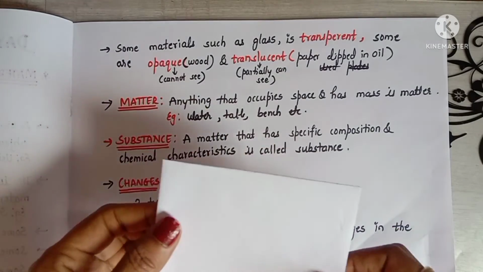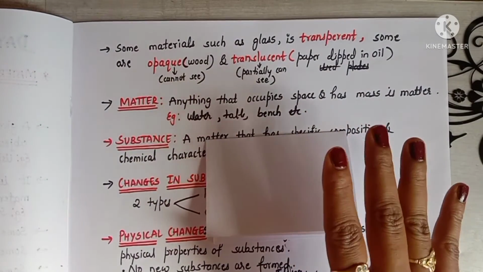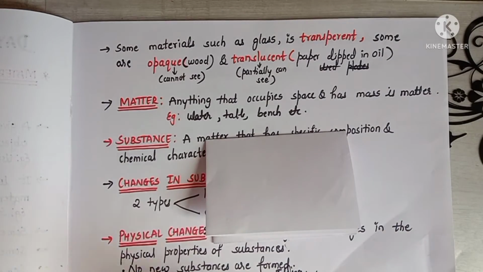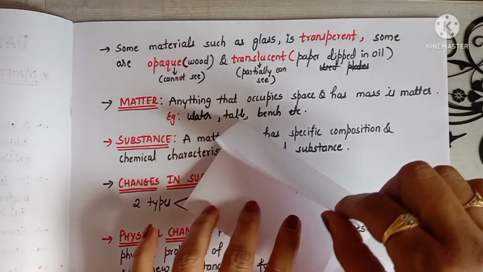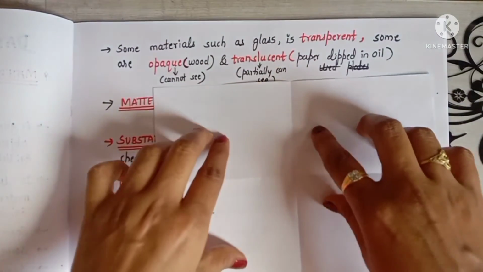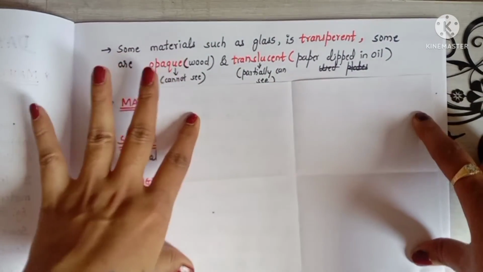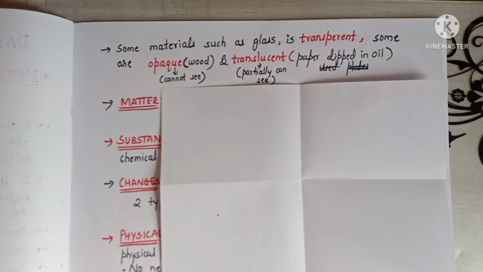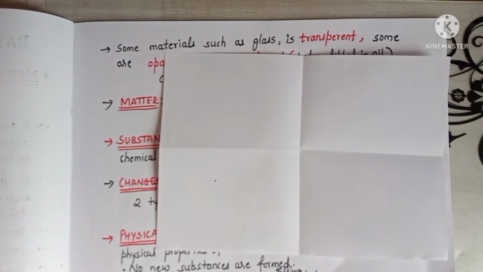Now its size has reduced. This is a physical change, right? Now what I am going to do? I am going to unfold this, right? What about the size? The size is the same as before. So, is this reversible? Yes, it's reversible.